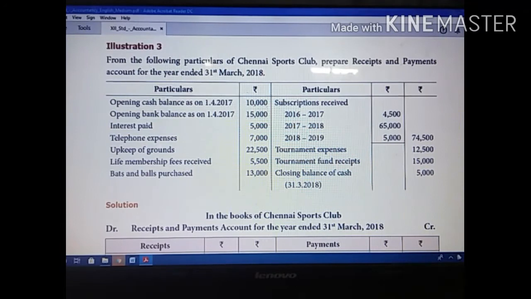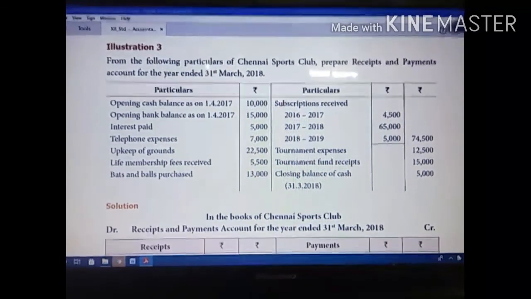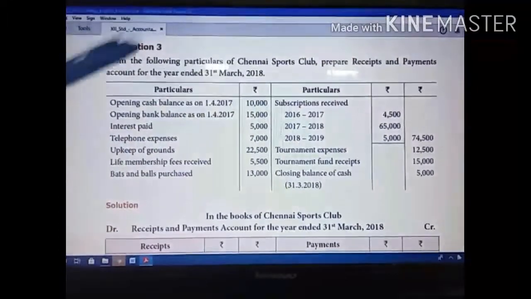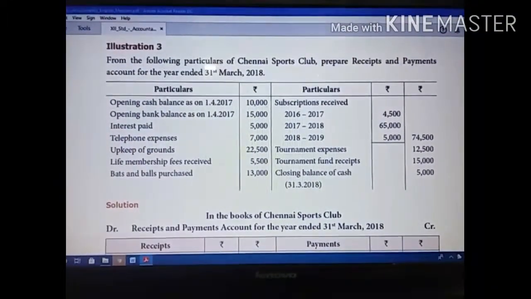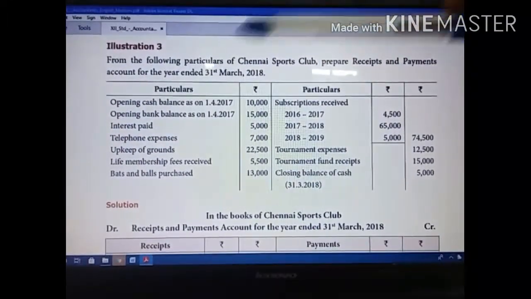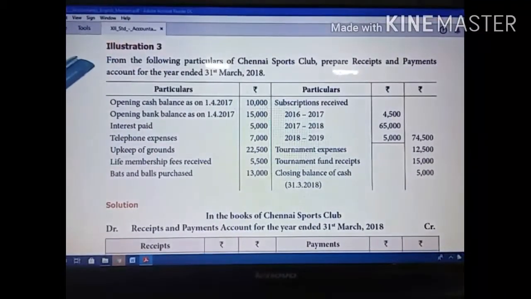Then subscription receipts 2016 to 17, 17 to 18, 18 to 19. If you read the question here, prepare receipt and payment account for the year ended 31st March 2018. So at the end of each year only we have to prepare the receipt and payment account.